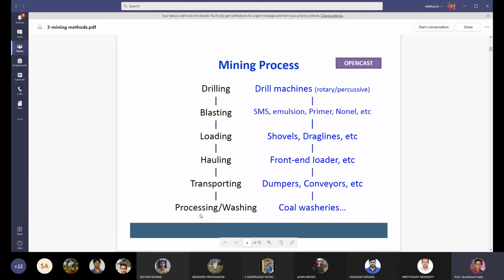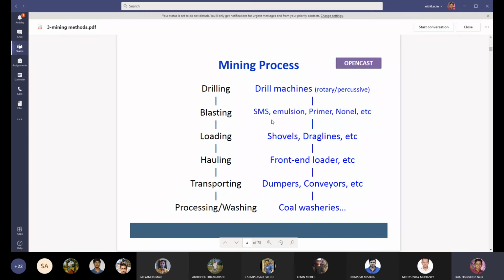The first operation in surface mines is the drilling operation. Drilling is carried out by rotary drill machines, percussive drill machines, or a combination of rotary percussive drill machines.